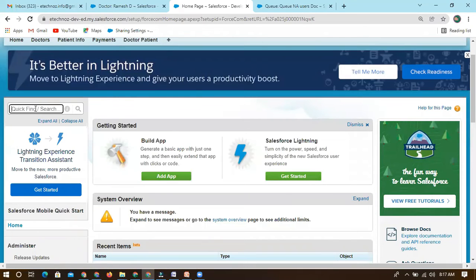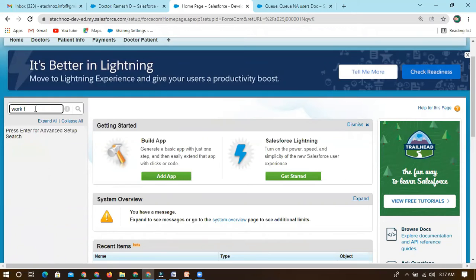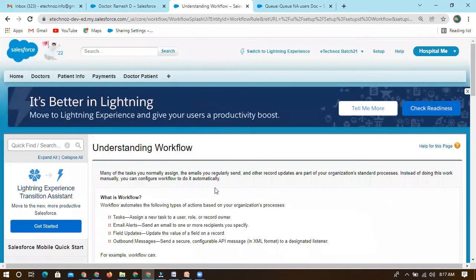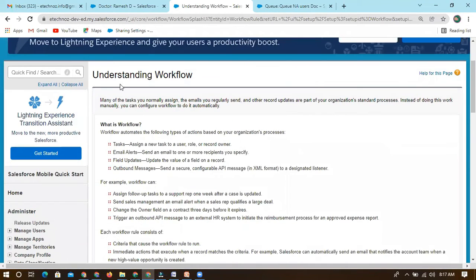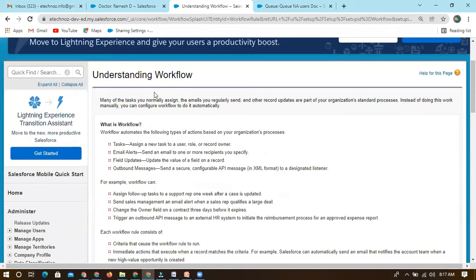If I want to create a workflow, you just need to go to setup and type workflow. You can find workflow rules here, within create workflow and approvals. Click on workflow rules. When you go through it, it will showcase what we can do through workflow, so we can control many tasks in an automated way.